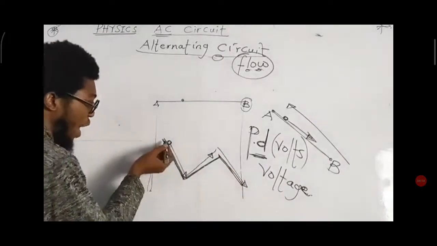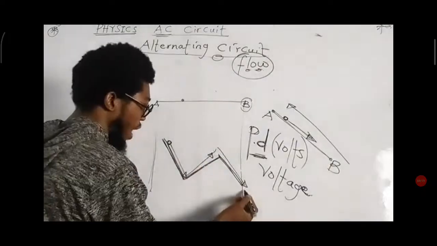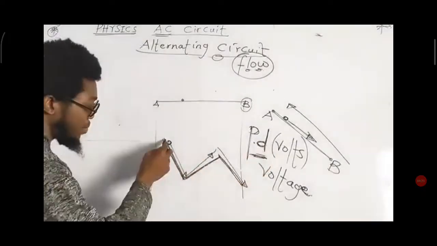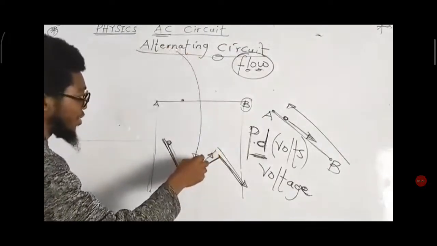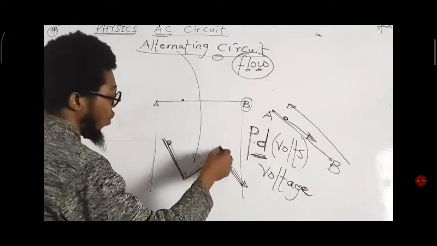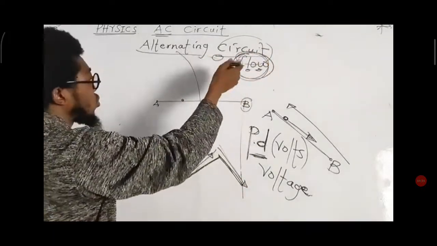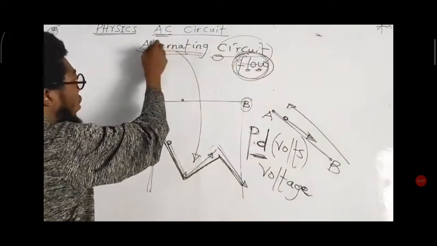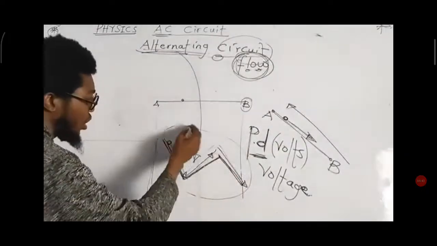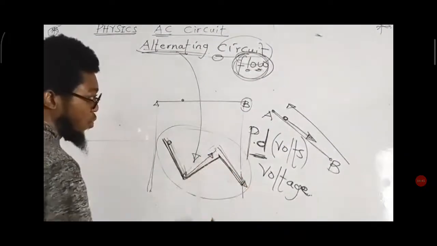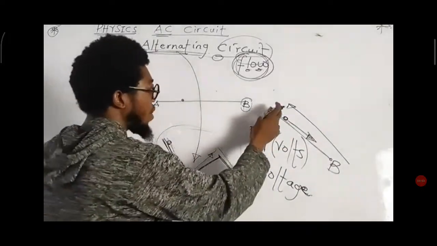In this case, we are not just going in one direction. We go down, we go up. We go down, we go up. We are alternating between down and up. Hence, the word alternating. The fact that the charge is flowing gives the word current. So when I say alternating current circuit, I mean a circuit in which alternating current is flowing. Against the case that we have here, if I call this alternating, what will you call this one?